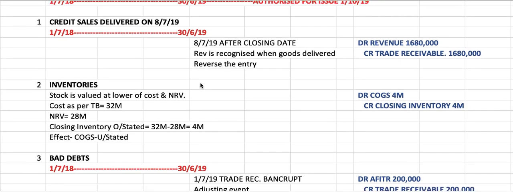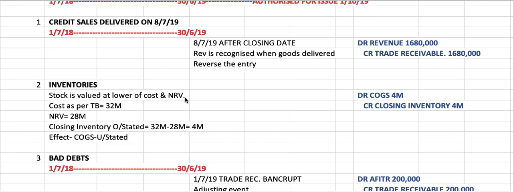Second, on 15 July 18, so 15 July is during the year, the NRV of the inventory held as at the year ended 30th June was valued at 28 million. You have to remember, this is very basic: when you value your inventory, it should be at the lower of cost and net realizable value. That means you have to choose which one is the lowest, is it the cost or the net realizable value? What is NRV? NRV is the value of the stock when you sell it, so that's the amount that you will realize from the inventory.